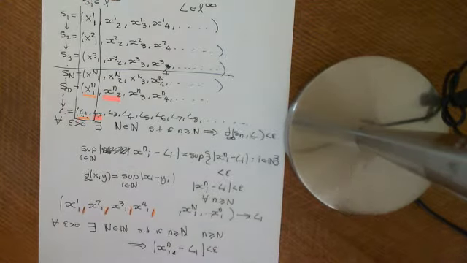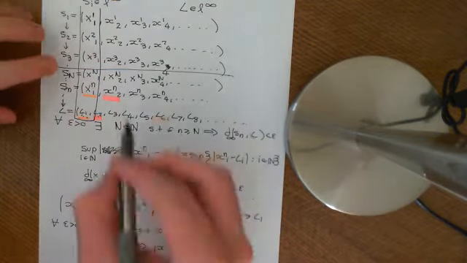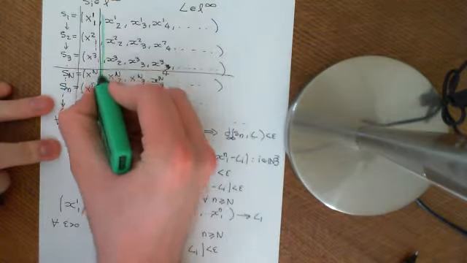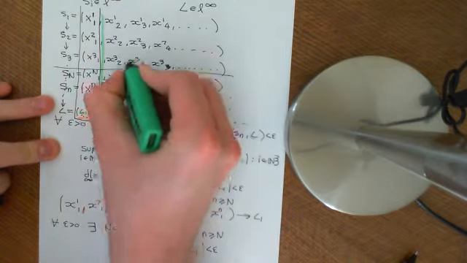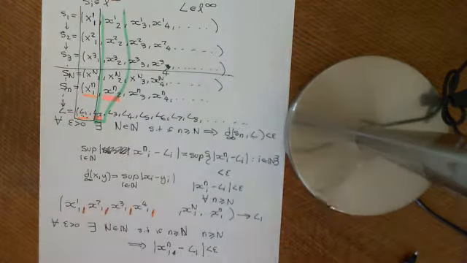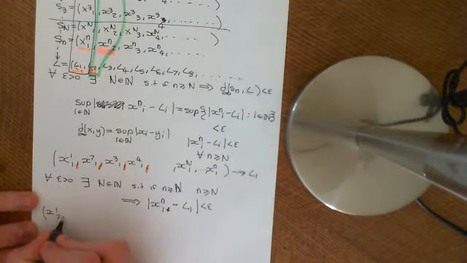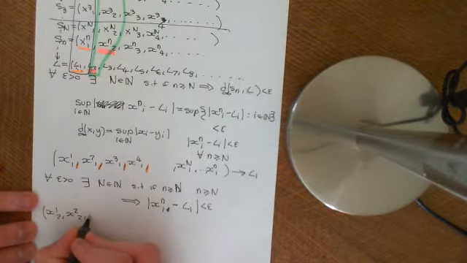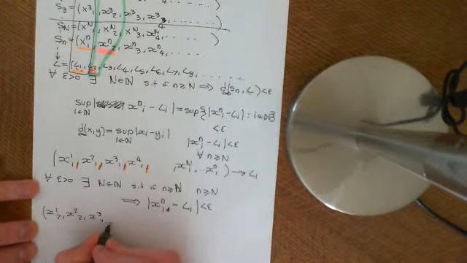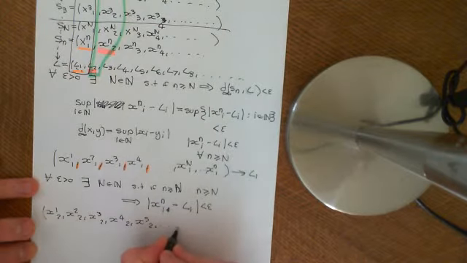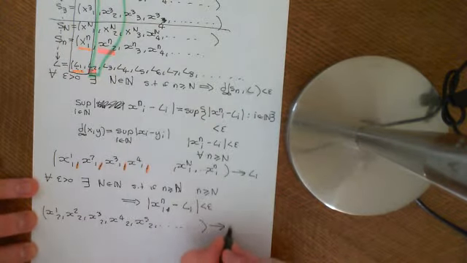Okay, and there was nothing special about the fact that we did this for the first terms. We could have done this for the column here of second terms. Again, we could construct the sequence x12, x22, x32, x42, x52, etc. And again, this is going to converge down to the limit L2.